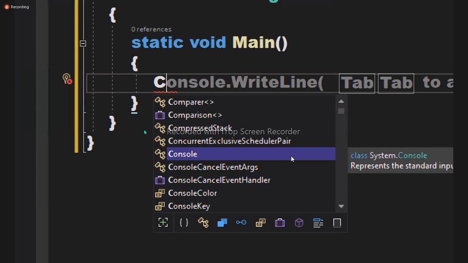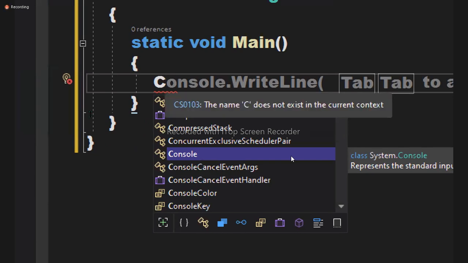In older versions, when you type C, you will get the list of options there. We call this IntelliSense. When you type C, all the related things with C will come there. So you have an option, lesser typing work. Already console is selected in the list now.